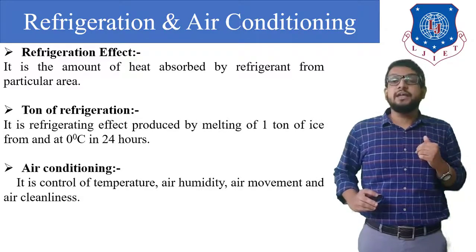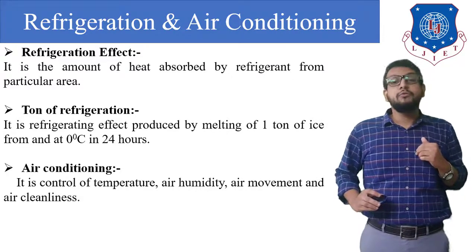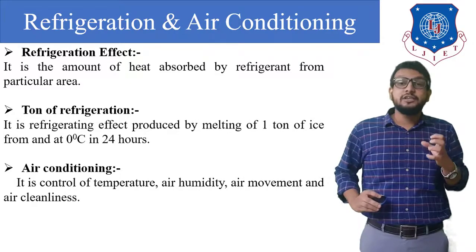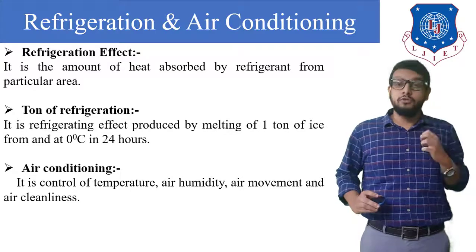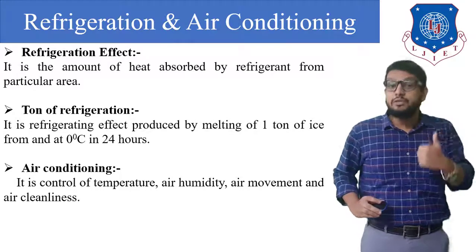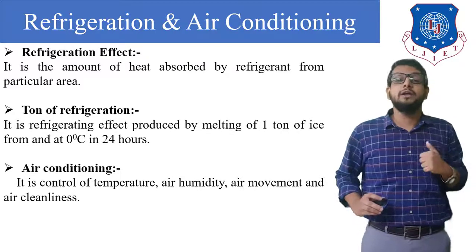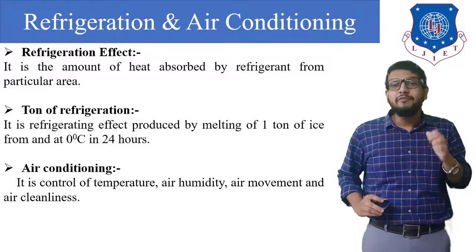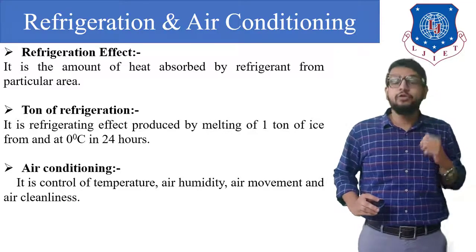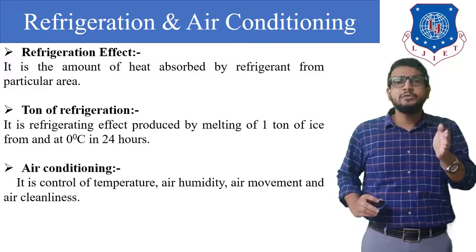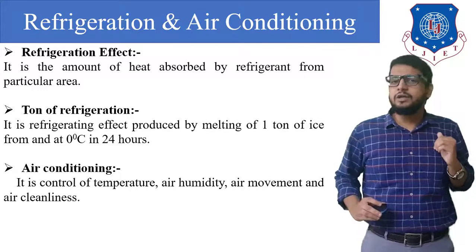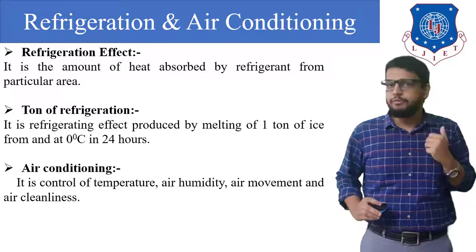Next term is air conditioning. Air conditioning is basically a process of simultaneous control of temperature, air humidity, air movement and air cleanliness. Whenever we hear the term air conditioner or air conditioning, we usually think that it means reducing the temperature of the surrounding air of our room.